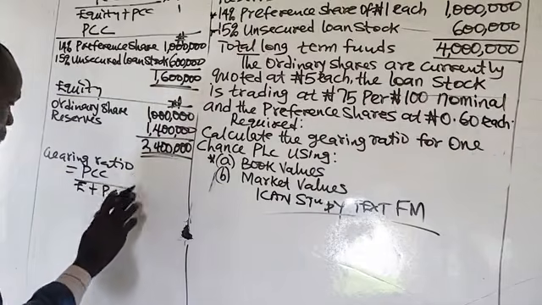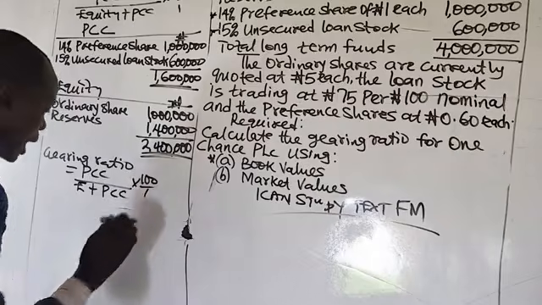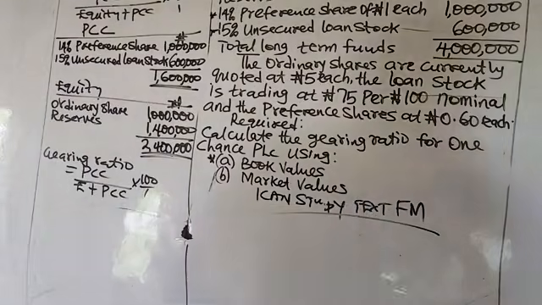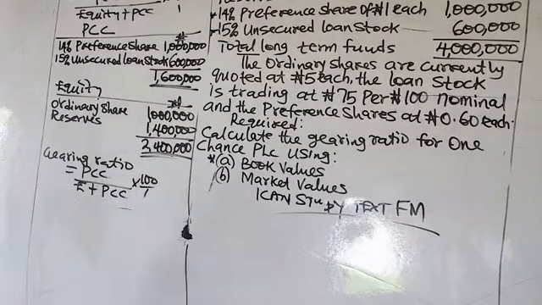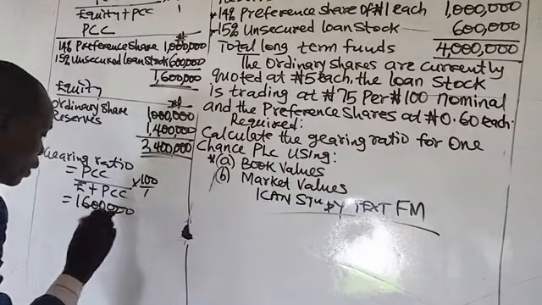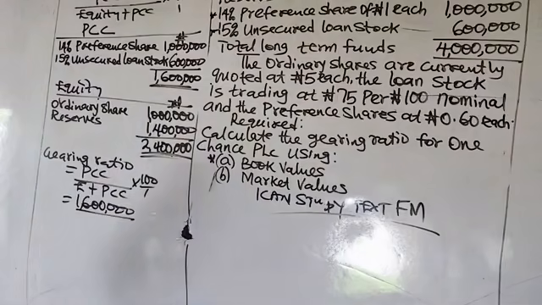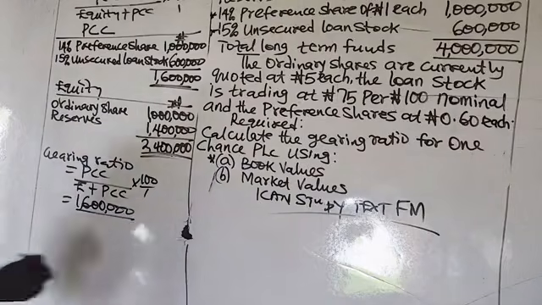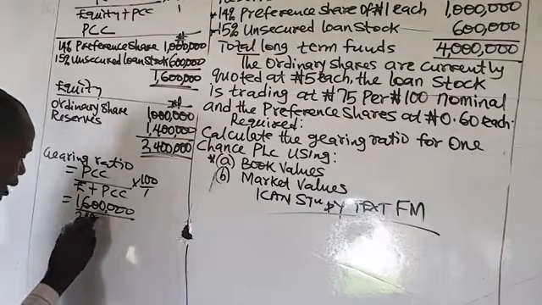The prior charge capital as calculated is 1.6 million naira, over equity. And how much is our total equity? 2.4 million.